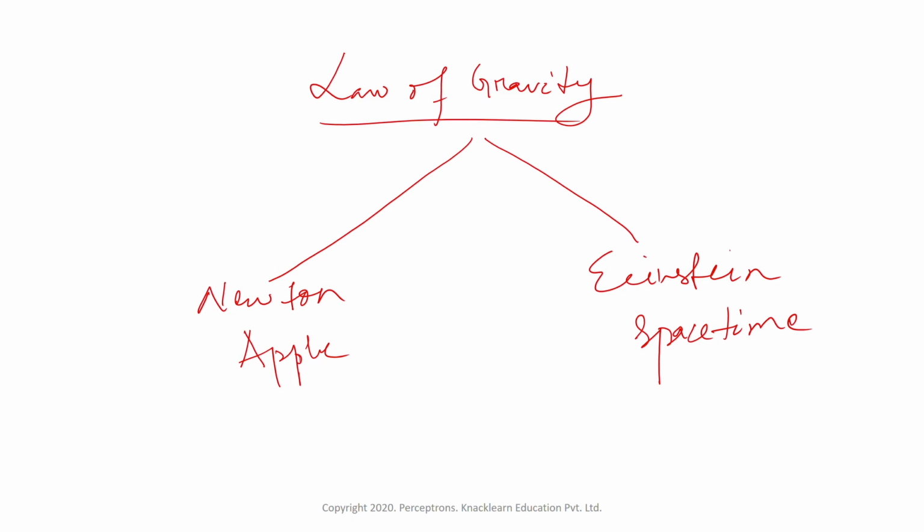It's more related to space-time. That's why Einstein formulated a law which is a little bit more accurate as compared to Newton's law. Newton's law was more like a simpler version, and Einstein worked on that and created a law on top of that, saying the law of gravity is more related to space-time rather than an apple. When Newton proposed the law, it was accepted everywhere. So that was the null hypothesis. Here the null hypothesis will be Newton's. When Einstein came in, for Einstein, the null hypothesis was nothing but Newton's law of gravity.